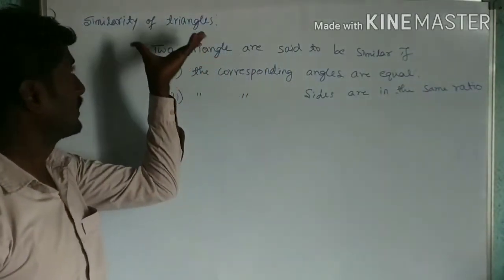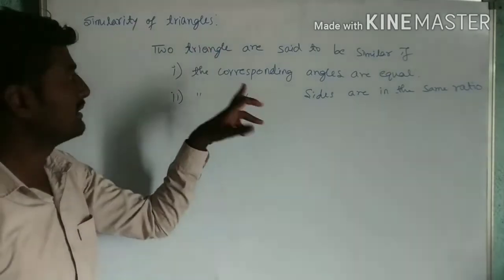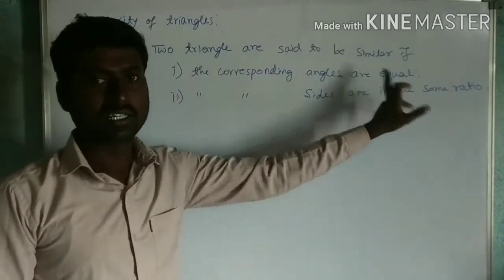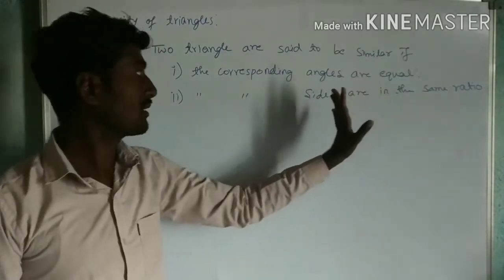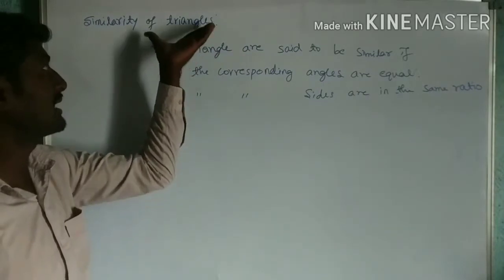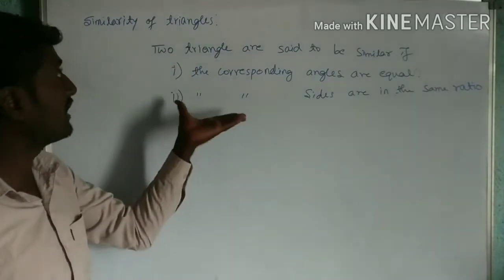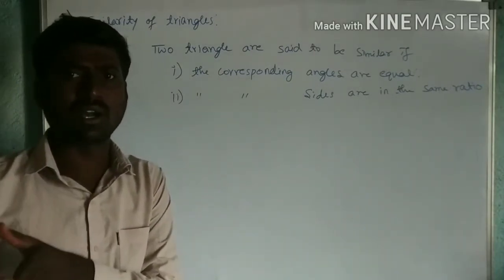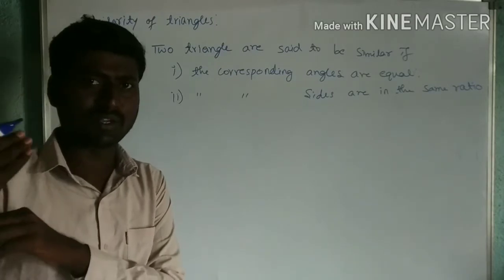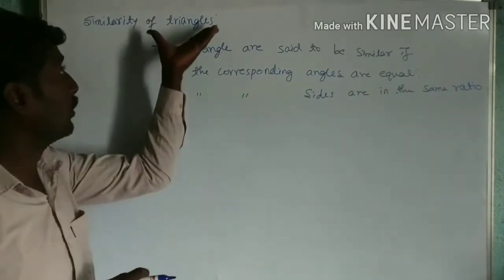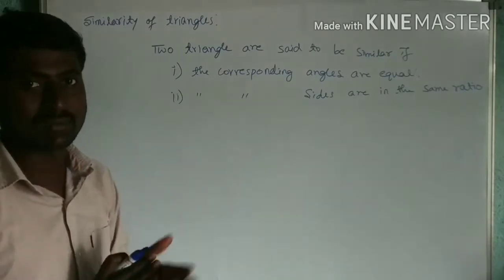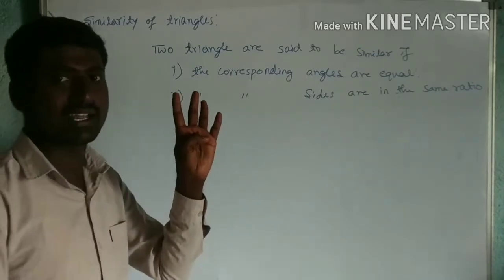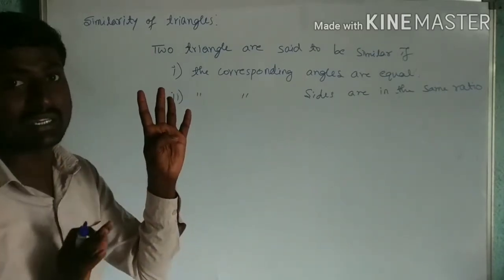So if you are going to say two triangles are similar, corresponding angles must be same, and corresponding sides are in the same ratio, or in proportion. Then automatically you can say that two triangles are similar. This is generally for triangles. We are not worrying about quadrilaterals, whether square or rhombus. We will study only similarity of triangles, not congruent triangles.